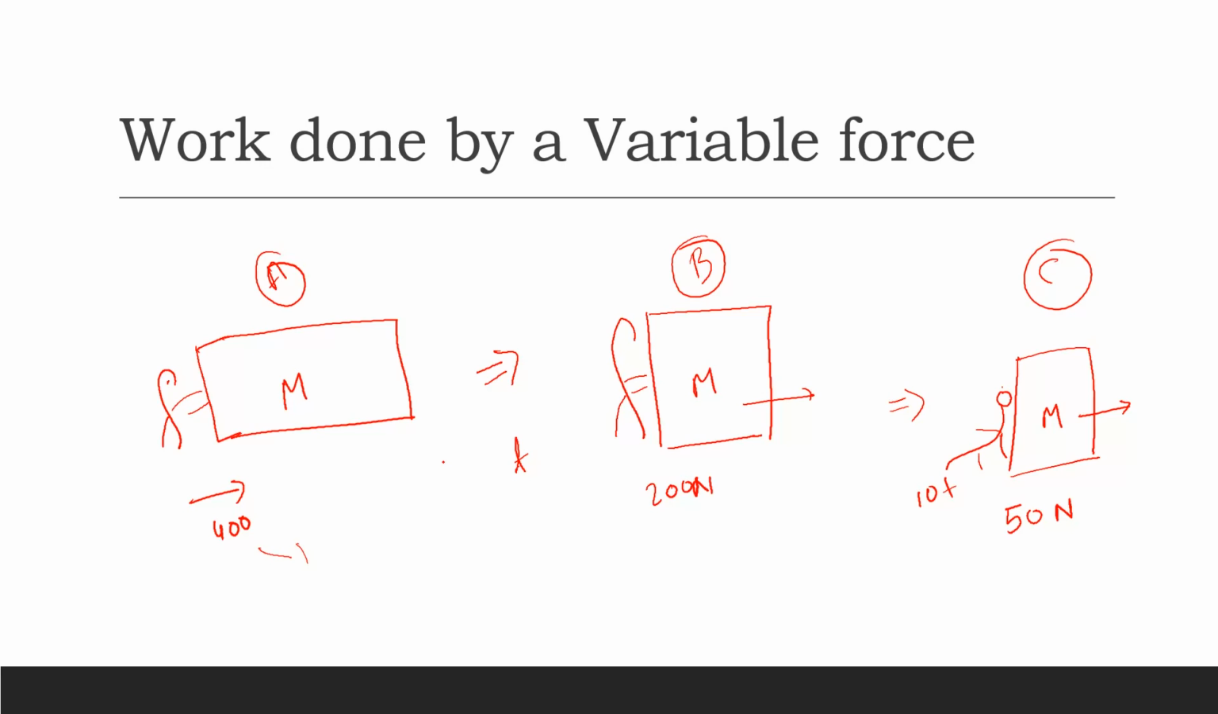So in these cases we can't directly apply the formula F dot S, because at various points of time we have a different value of force. So we can't apply the same formula. So in this case, what do we do? We have a different method of solving this. We would consider a small work done, dw, by the force F at that particular instant.